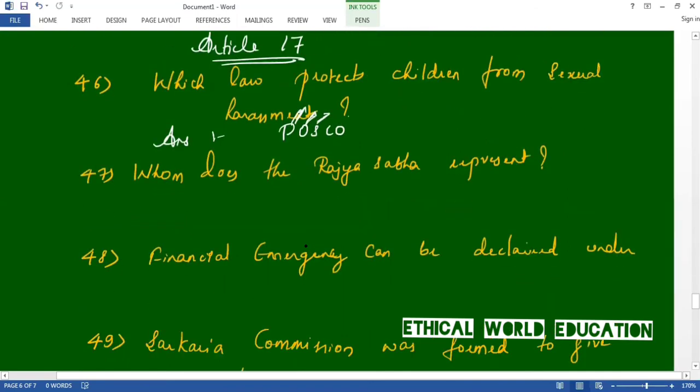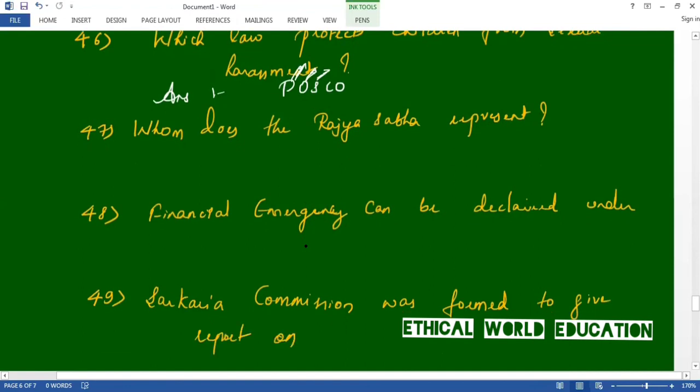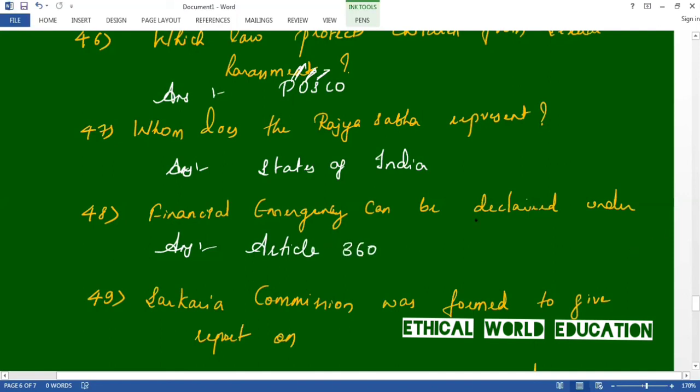Next one. Whom does Rajya Sabha represent? Rajya Sabha represents the States of India. Next one. Financial emergency can be declared by Article 360.